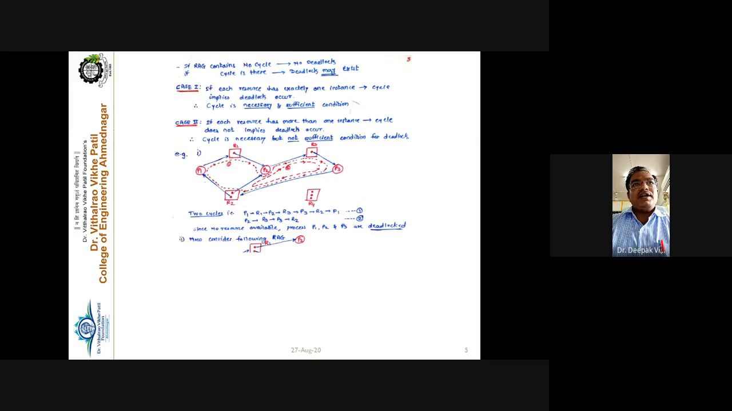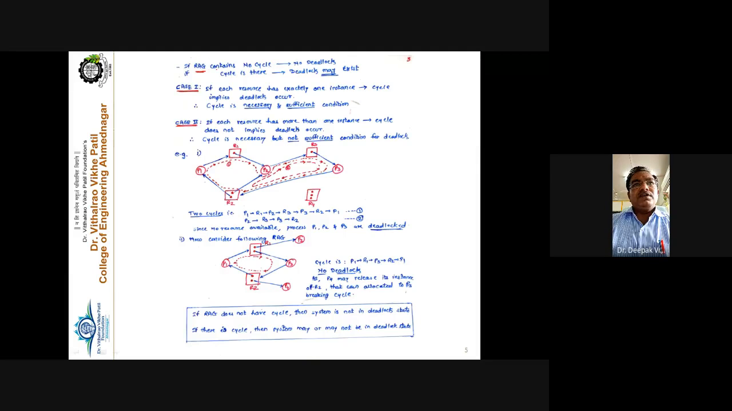See here, if the resource allocation graph (RAG) contains no cycle, then there is no deadlock at all. If this resource allocation graph contains no cycle, then there is absolutely no deadlock. But if the resource allocation graph contains a cycle, a circle forms there, then deadlock may exist. Now the word "may" is important here. There may be a deadlock or may not be a deadlock. Why the word "may" is here, we'll see by case 1 and case 2.